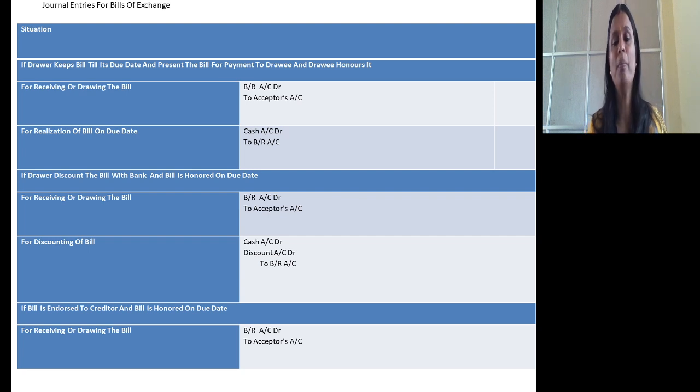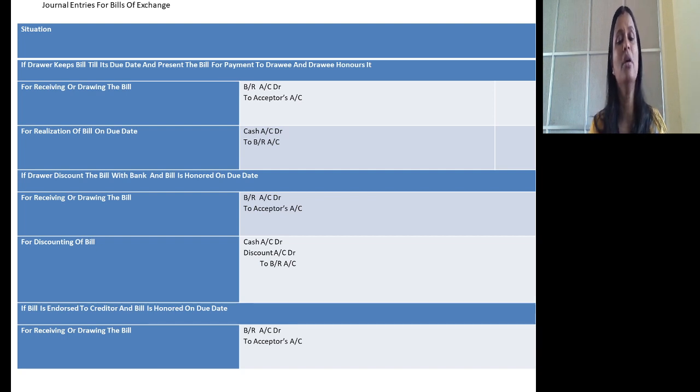So for receiving the bill, we know that drawer will prepare the bill, get it signed by the drawee. Now the bill will come to drawer. So what's the journal entry? As the bill comes in, what's the journal entry? Bills receivable account debtor to drawee's account.